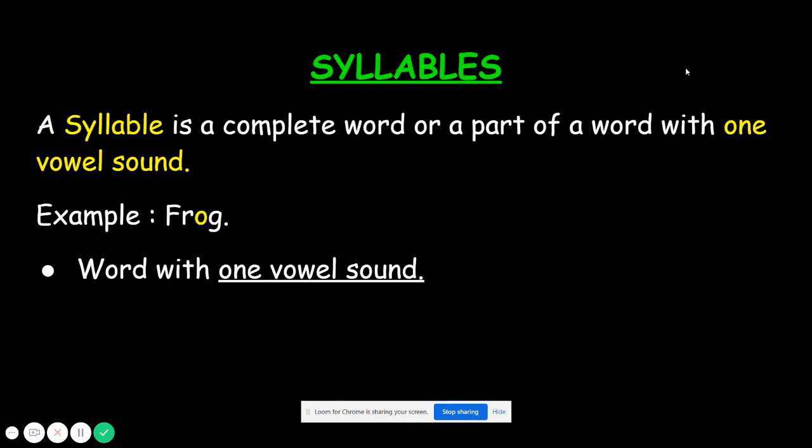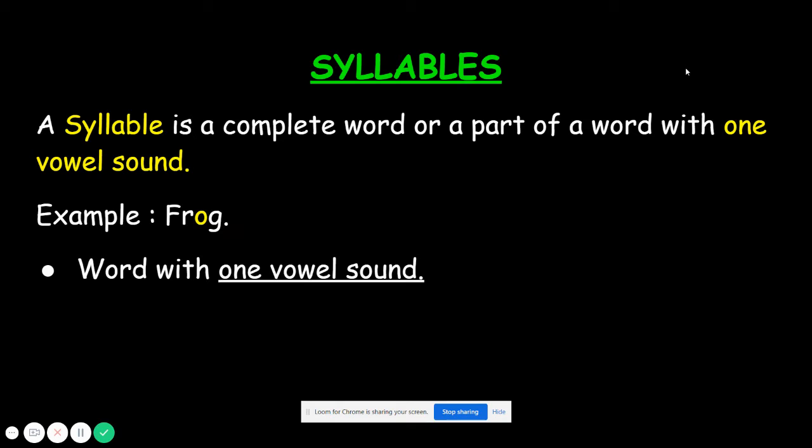So what does the word syllable mean? Yes. A syllable is a complete word or a part of a word with one vowel sound. Does anyone of you know what a syllable is? No? Okay, we will learn it.